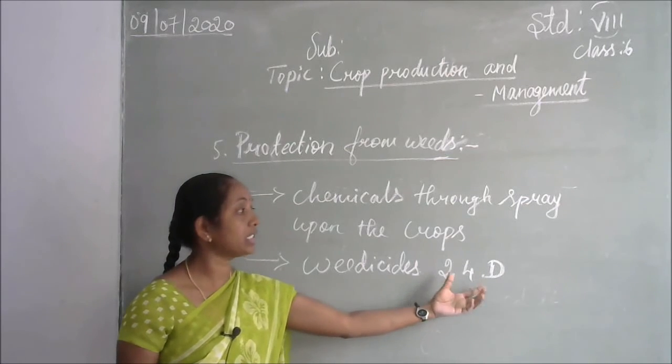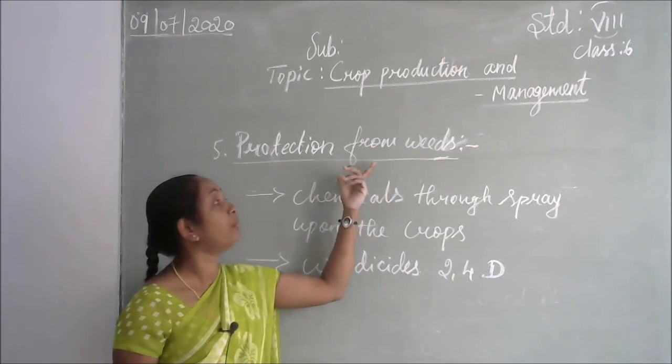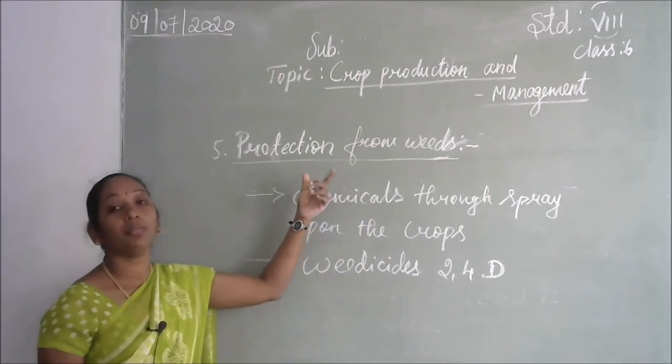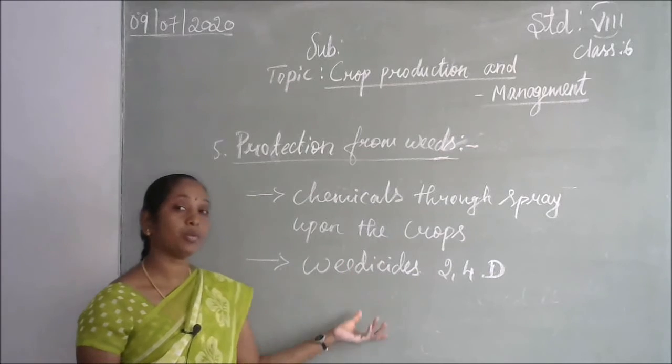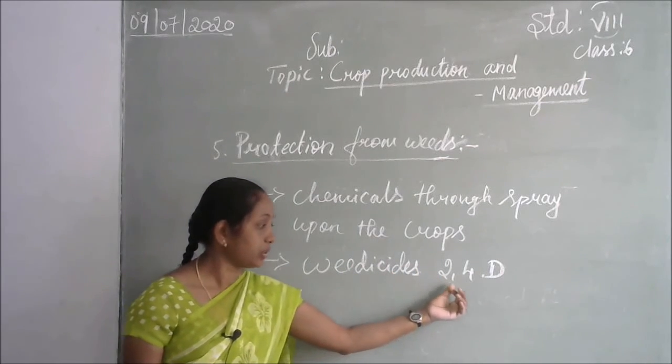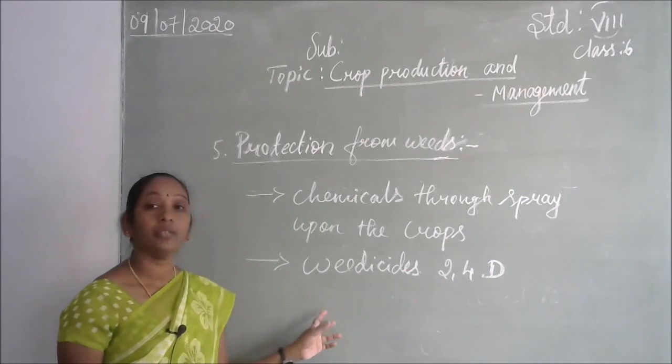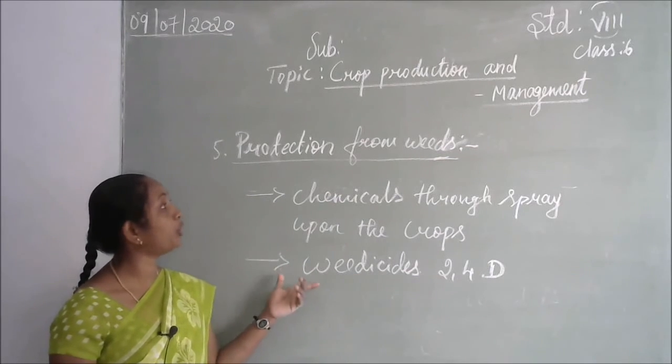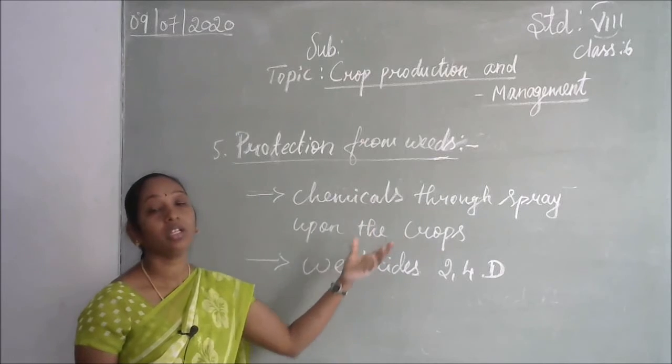What will happen? This chemical will kill only the undesirable plants. Only the weeds will be killed. The crops won't suffer any type of spoilage because of the weedicides. So that is one more important method of protection from the weeds.